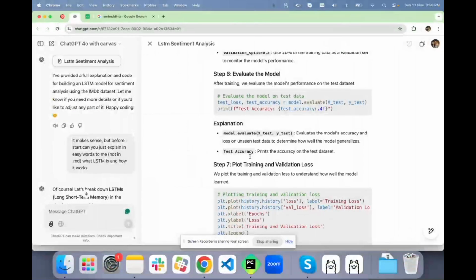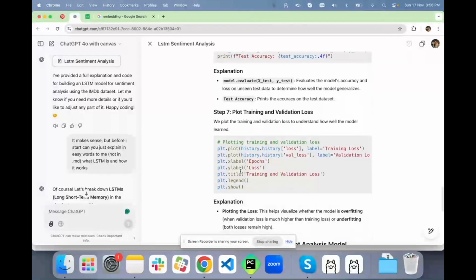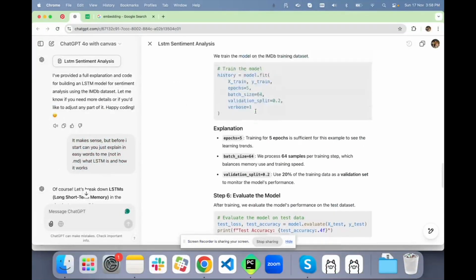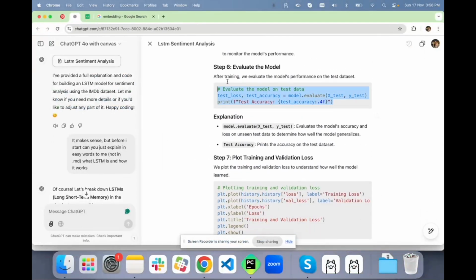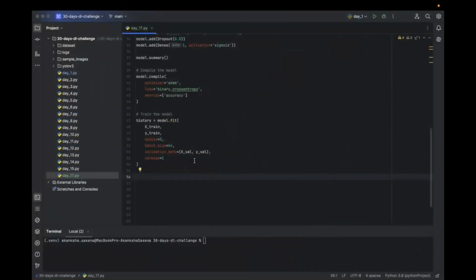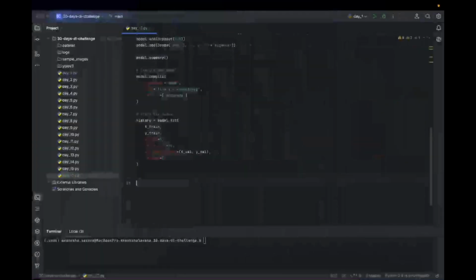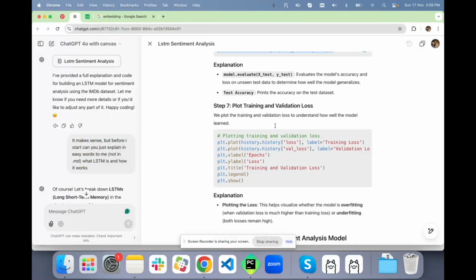Then we could evaluate the model, but we can skip this step because we are passing the validation data here. I don't want to evaluate how the model performs on unseen data here. I'm passing it only to see the information on the validation data. Then we simply visualize it, and there we can identify how the model is performing.